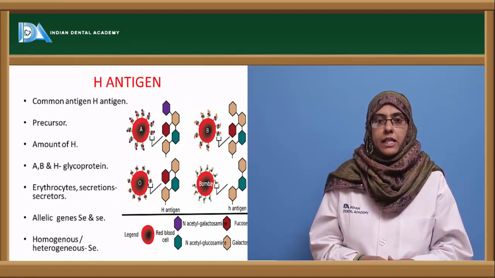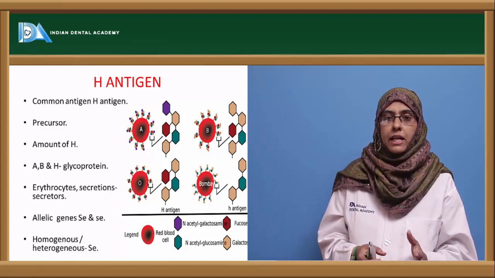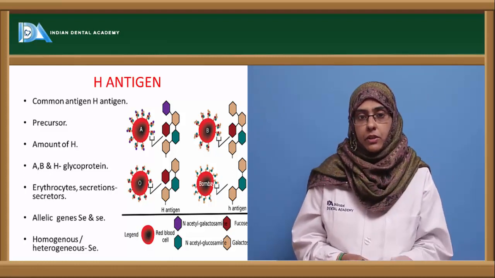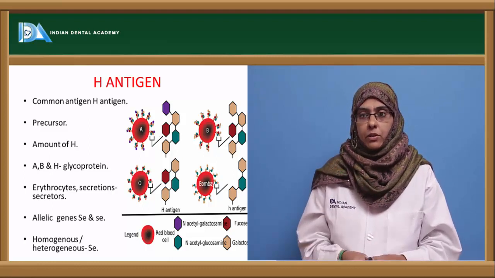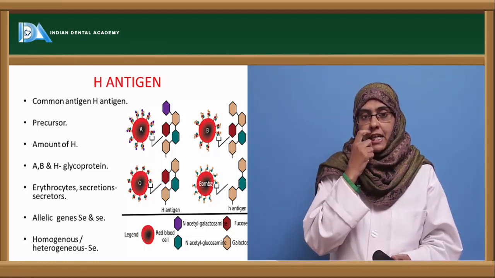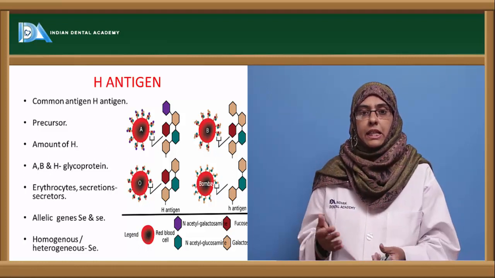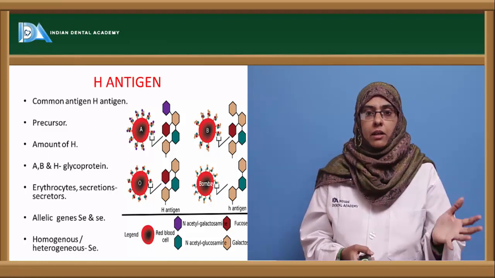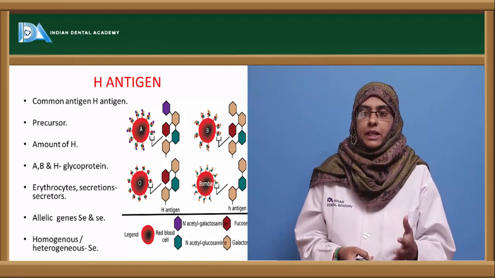Now coming to the H antigen, from which we get all the different blood groups. It is a common antigen that is initially produced. So it is a precursor, you can say, that helps in the production of A, B and O blood groups. The amount of H is usually seen more in group O individuals than AB, and hence group O is the more common blood group, and AB is the rarest group.